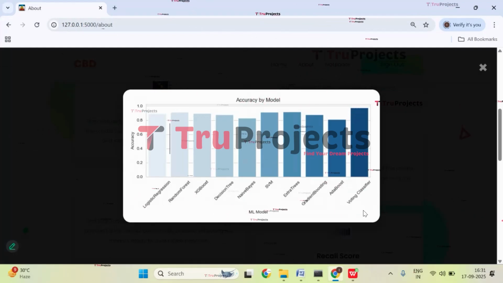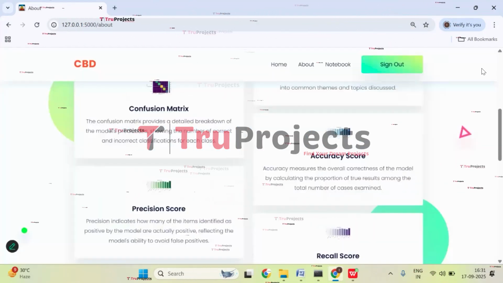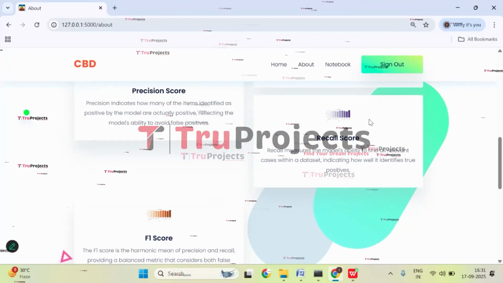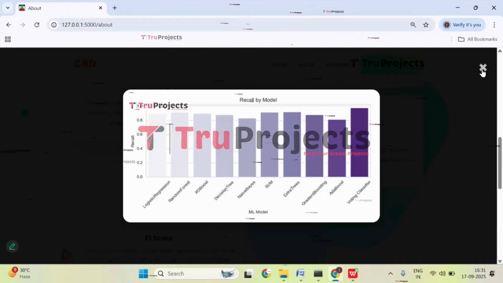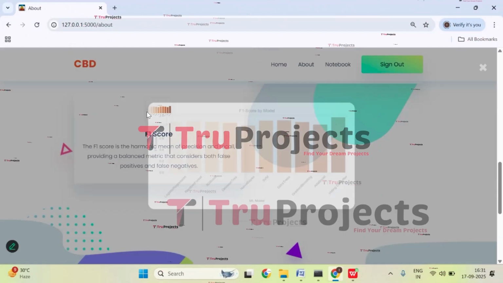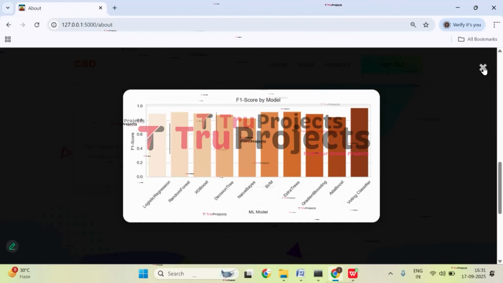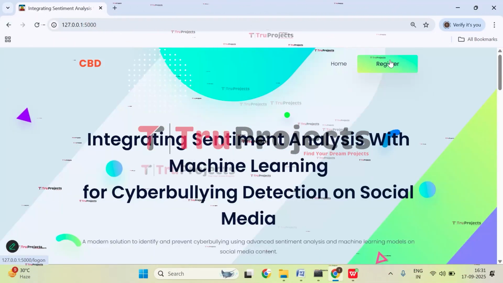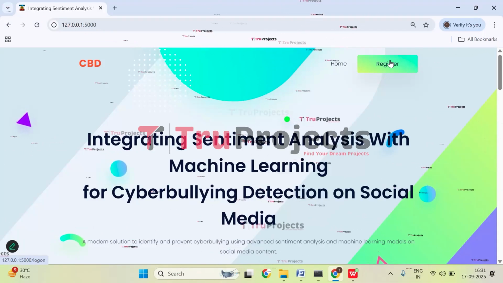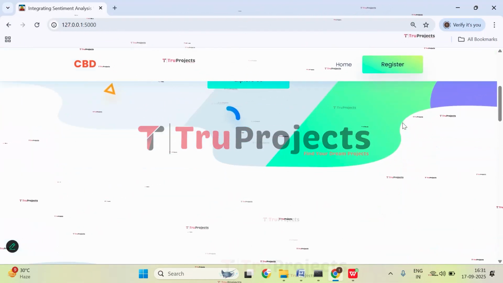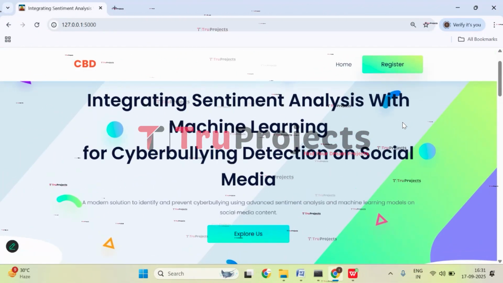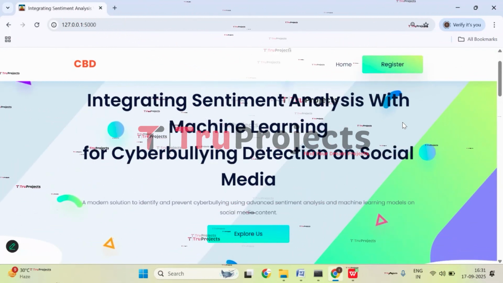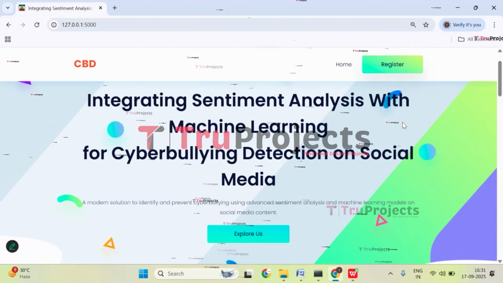Sorry, on x-axis we have all the models that we have trained, and on y-axis we have accuracy score. Similarly, we have for other metrics also: precision, recall, and F1 score. So these are the metrics used to evaluate the model. Close it. Now click on sign out. In this project, just by giving an input message, the application will predict whether the text is of cyberbullying or not. If it is of cyberbullying, it will predict which type of cyberbullying it is. This is all about the project.